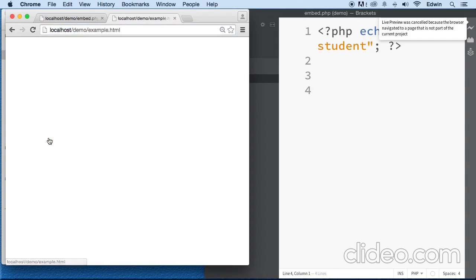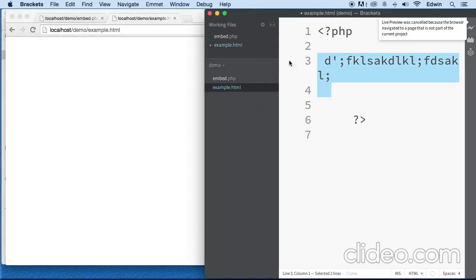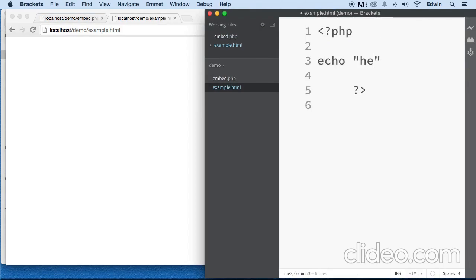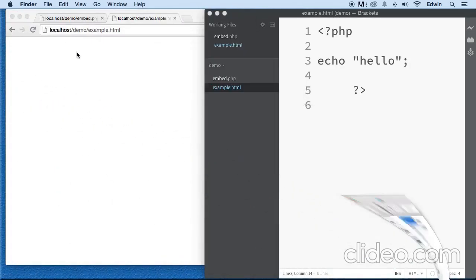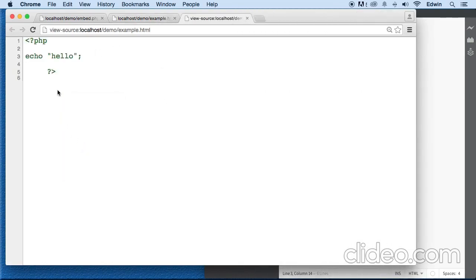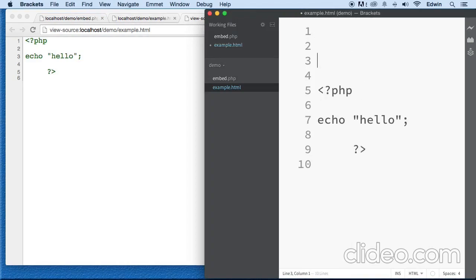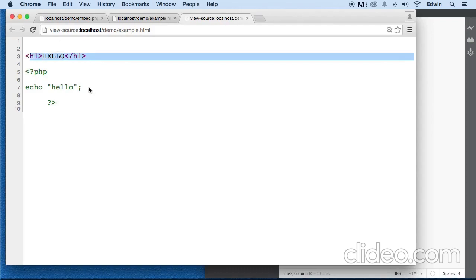I'm going to show you that example. There is nothing there, and we have some PHP there, but it doesn't work. Well, let's just put a function here real quick to show you. Hello. There we go. And if I refresh, it doesn't work. If I right click on it, this is Google Chrome by the way, and choose view page source, we can see that the PHP is there, but it's not rendering. Let's put some HTML here. I'm just going to put an h1 tag, hello. All right, refresh, and we can see that that's working.